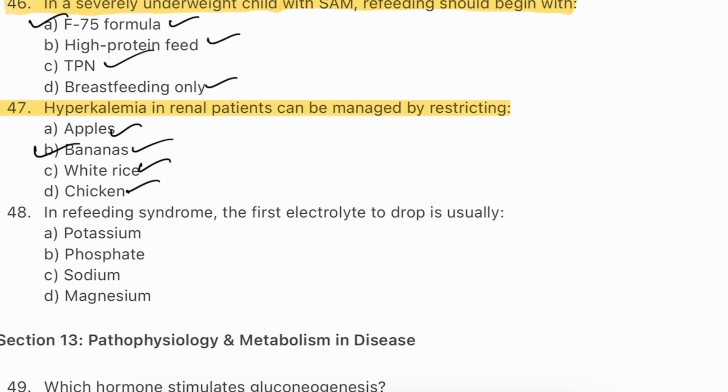Hyperkalemia can lead to cardiac arrhythmia and even death. Other high potassium foods include oranges, tomatoes and potatoes. Education on a low potassium diet is vital for renal dietary management.